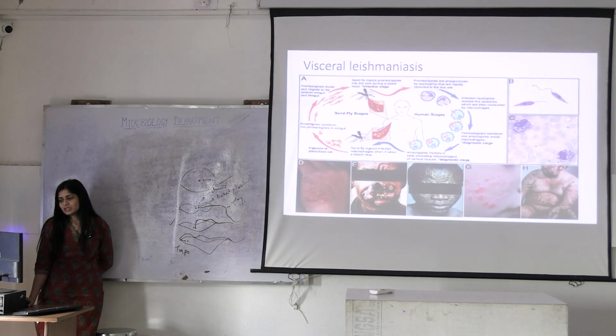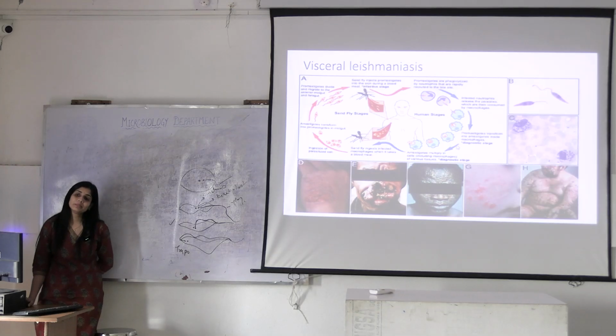But in macrophages, they'll undergo what? They transform into amastigotes. Amastigotes do not have flagellum. I'll show you how it looks in the next slide. So these promastigotes are converted into amastigotes. This amastigote is the diagnostic form. What was the infective form? Promastigote.